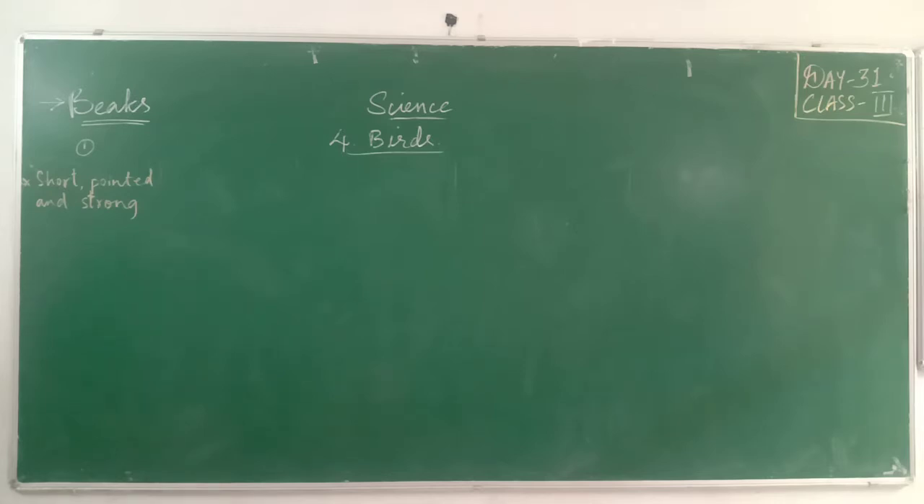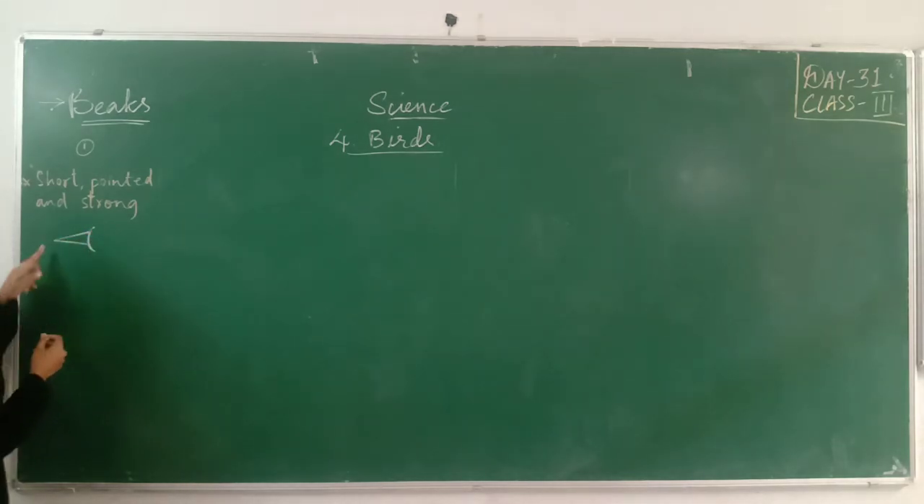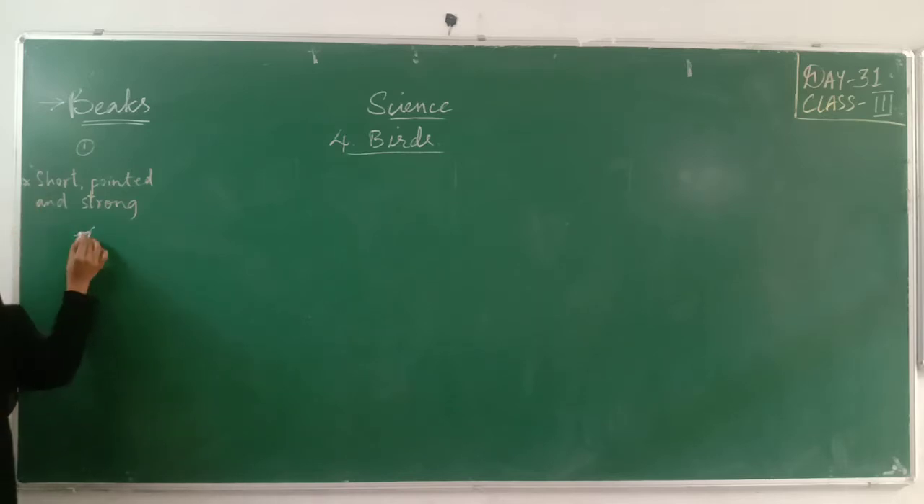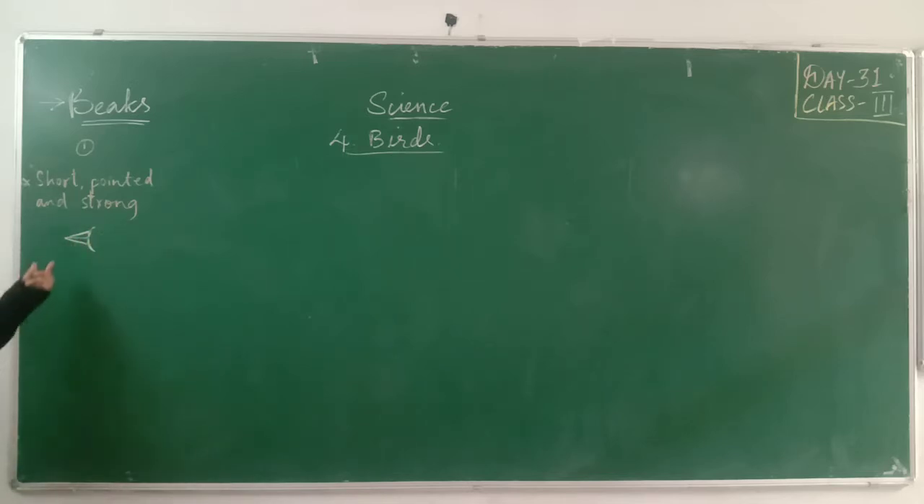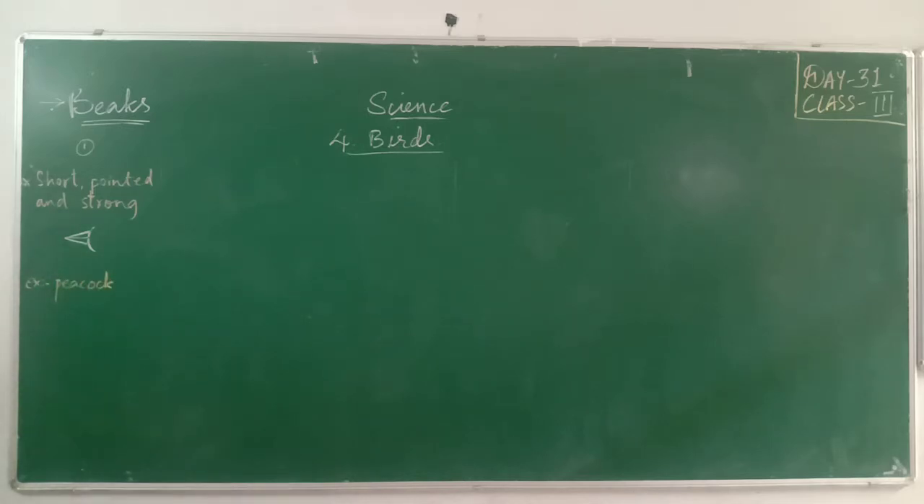It will be very sharp, very short. It will be pointed and it will be very strong. I'm not drawing the whole body, I'm just drawing like this. So the beak will be short, pointed, and very strong. So which birds have this kind of beak? An example of a bird having this kind of beak is the peacock. You can observe the pictures of these birds. If possible, after the video, I'll show the photos in the reader also.